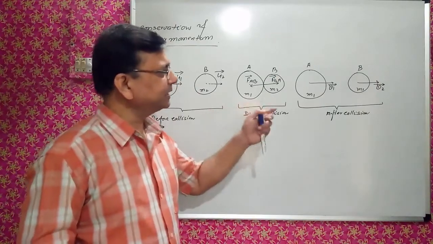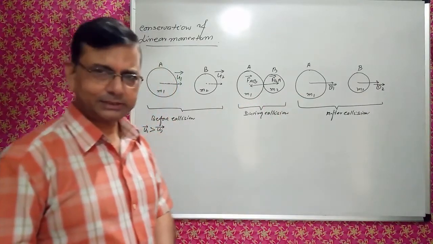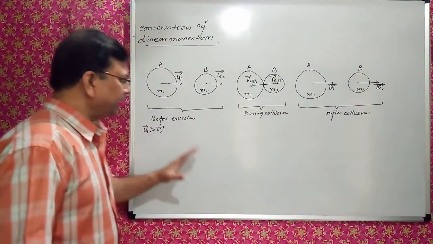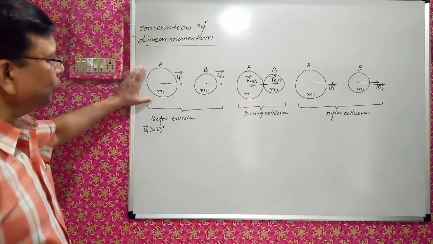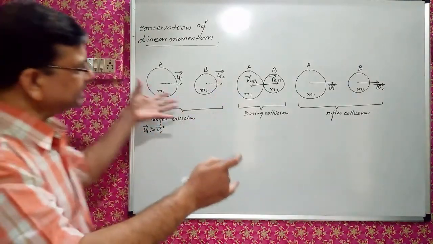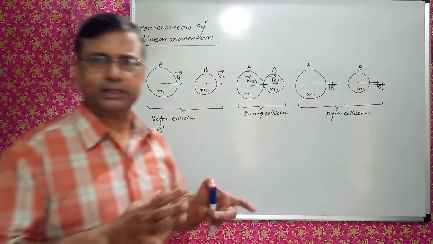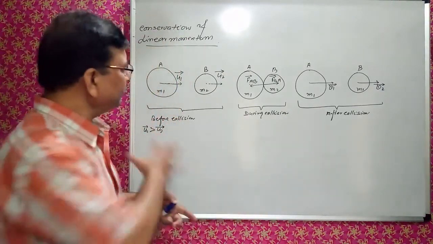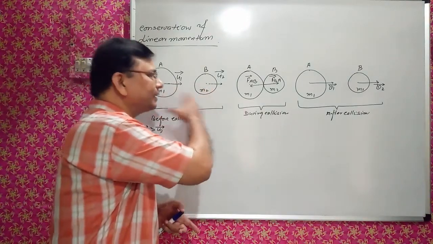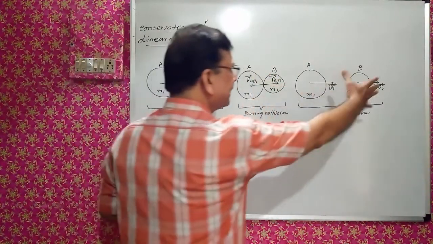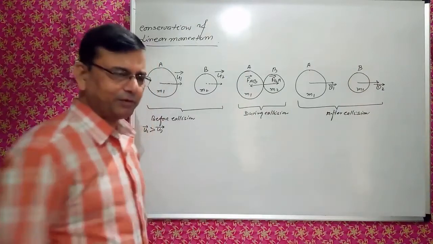Here I have considered they are moving in the same direction. In this situation, this system of two masses is isolated; there is no external force acting on it. This is important. They are moving with certain constant velocity, they collide, and they get separated and move with different velocities.